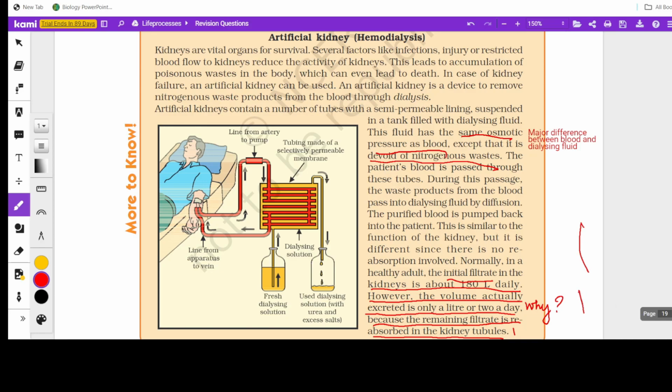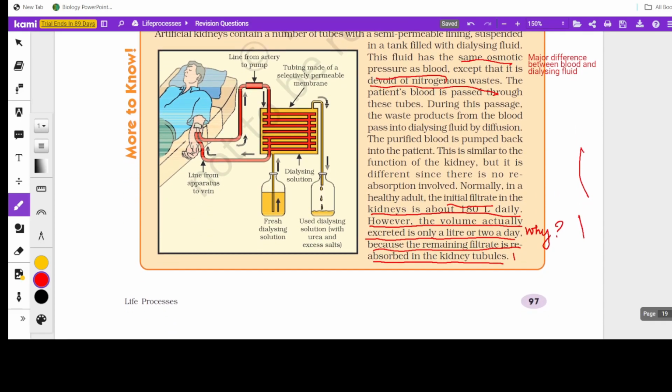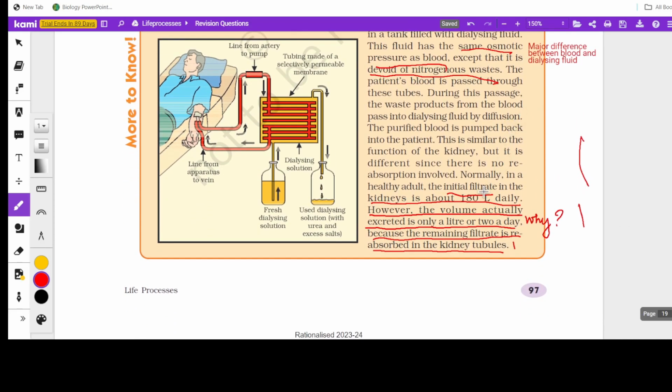Then lately they asked: the amount of urine released from our body is on average one or two liters a day, but the initial filtrate is about 180 liters. So what makes the difference? It is only due to tubular reabsorption, that is selective reabsorption. So that much water is reabsorbed.